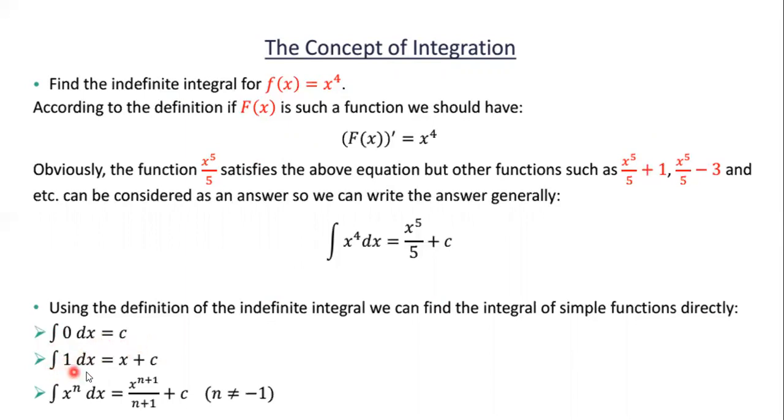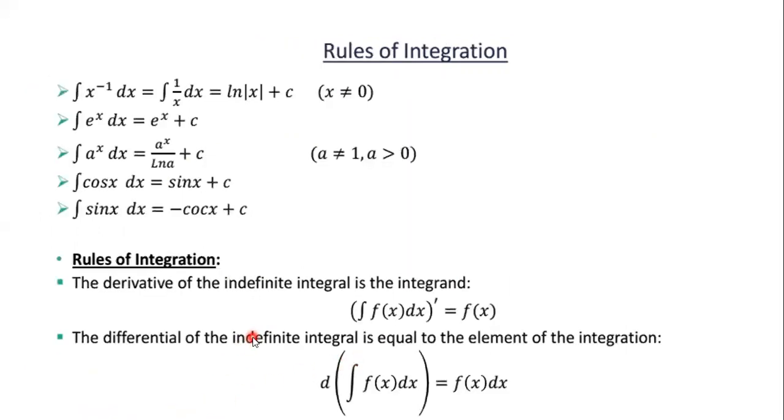Integration of constant dx equal to x plus c. Integration of x to the power n dx equal to x to the power n plus 1 divided by n plus 1 plus c. Here n must not be minus 1, because if n is minus 1, then minus 1 plus 1 equal to 0, and something divided by 0 is undefined. Okay. So rules of the integration.